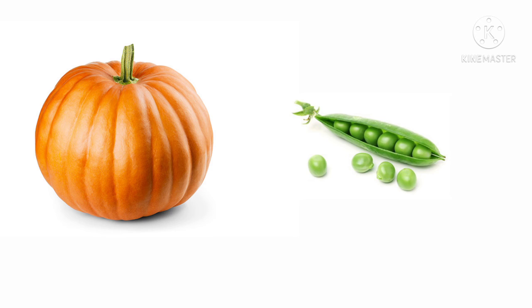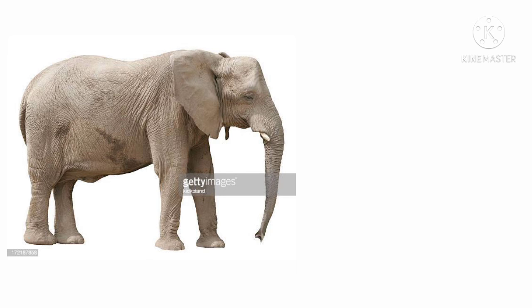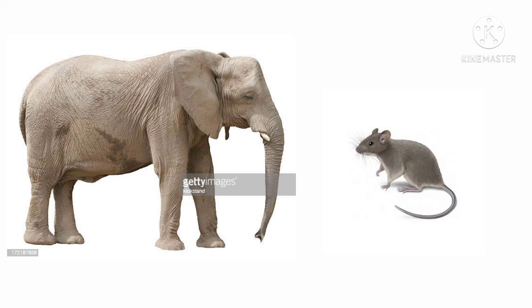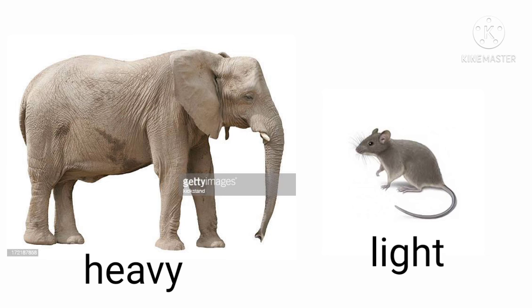Now next example of animals. See this? Yes, an elephant and a mouse. So which one is heavy? Yes, an elephant is heavy and a mouse is light.